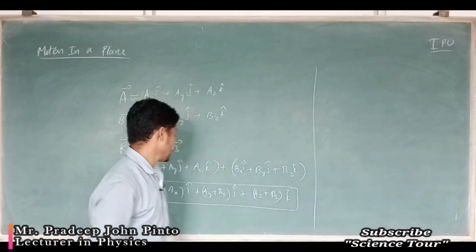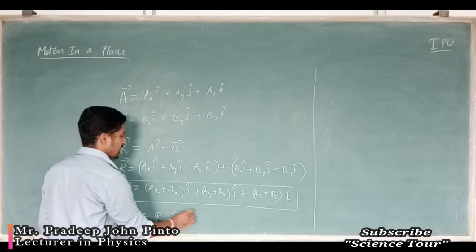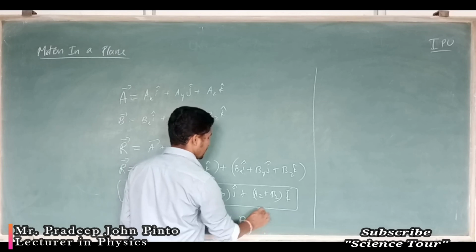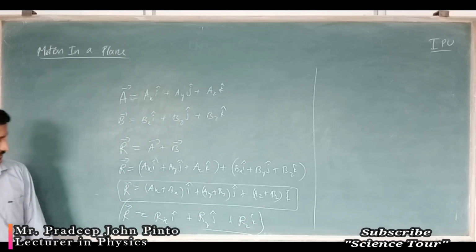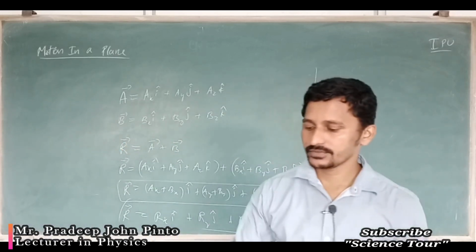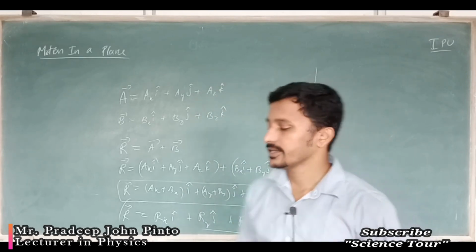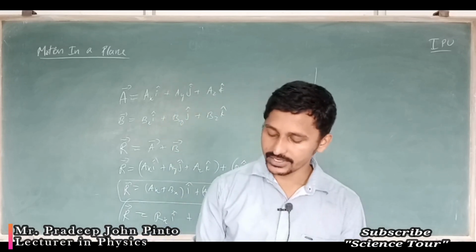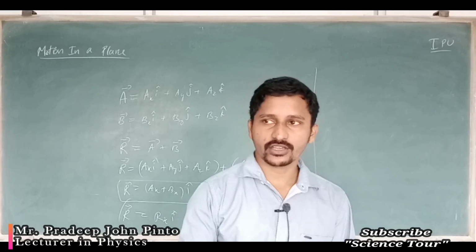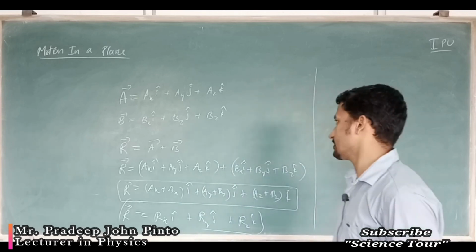We can also write R = Rx i cap + Ry j cap + Rz k cap, just a different notation. We will call it the analytical method of vector addition. Generally we get such things in physics, so you can add these vectors.